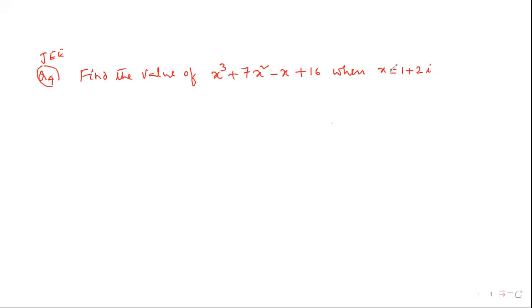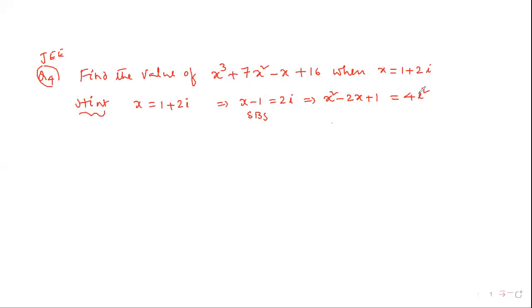Right. Everyone see. This problem we can do in a simple manner. First, x value is given. x is equal to 1 plus 2i. Bring 1 to the right hand side, so the real number comes to the left hand side. So x minus 1 equals 2i; squaring on both sides, then we get x square minus 2x plus 1 is equal to 4i square.